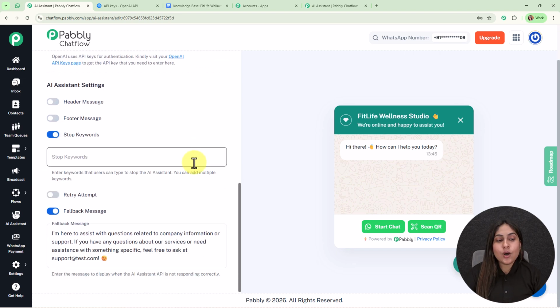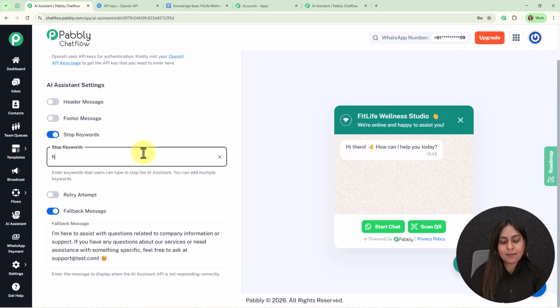Then comes the stop keywords. So it says enter the keywords that users can type to stop the AI assistant. You can add multiple keywords. So let's understand the settings with the help of an example. So let's suppose that I'm going to add the keyword as stop. So for that we need to type the keyword first, then press enter to make it a valid keyword.